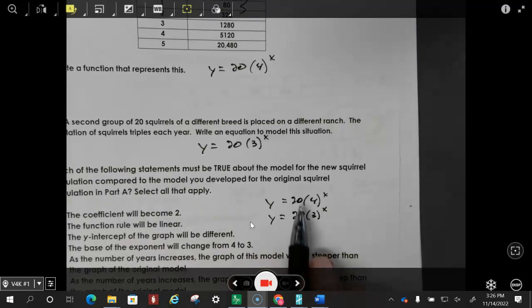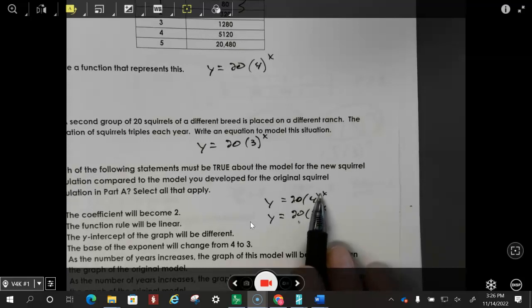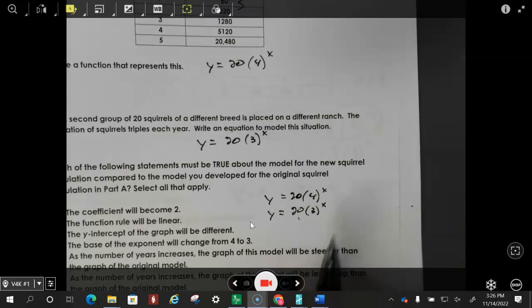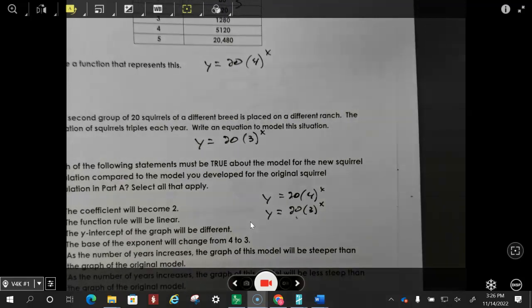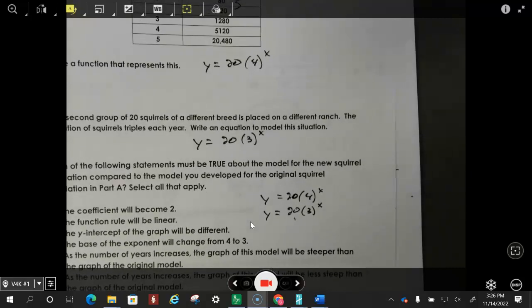Now the coefficient, actually there is no coefficient, because the coefficient is the number in front of x. So there is just a 1, and it's not going to change to anything. Does the function rule become linear? No, it's still tripling every year. This is quadrupling, still going to be exponential.